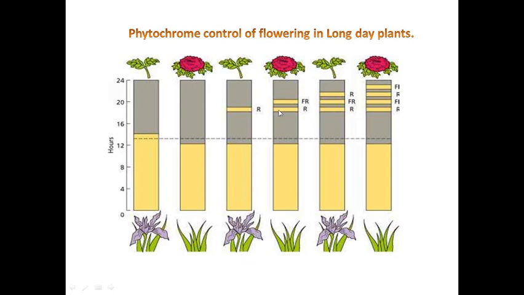And in this case, if red was followed by far red, the plant did not show any flowering. If red was given, then far red, and the last was red, the plant showed flowering. And in the next case, if red was given first, then far red, then again far red, the plant did not show any flowering. So it's vice versa to the short day plants. I hope I'm clear here. If there are any queries, please let me know.